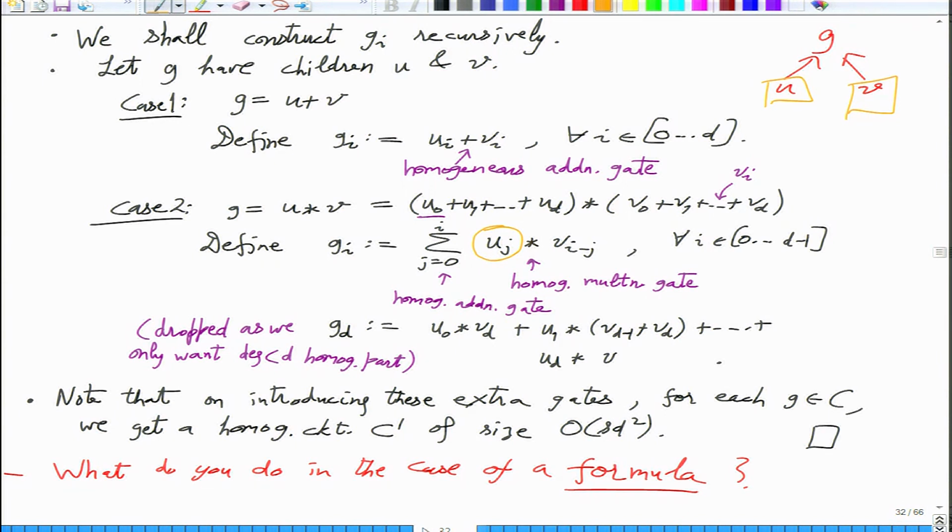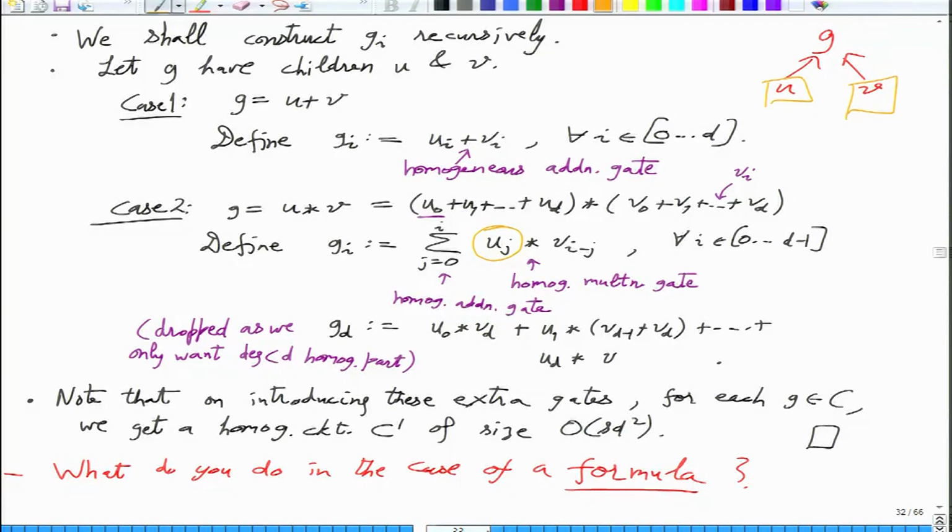If your demand is to get a homogeneous formula, then that I think is an open question. But if you just want a formula for the homogeneous part, the formula complexity of the homogeneous part, that you can show is low. But if you also want the resulting formula to be homogeneous, then I think it is not clear. Yeah, so this is a fair question. Do this for formula. Do some things but not everything. Any questions?